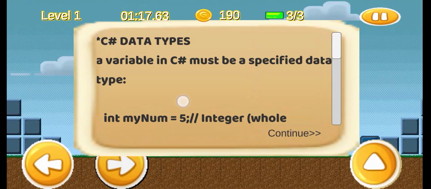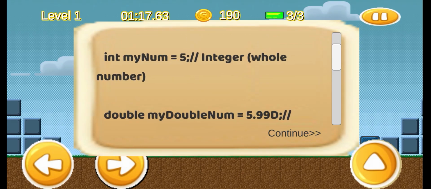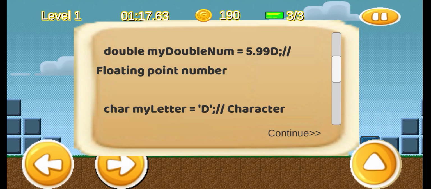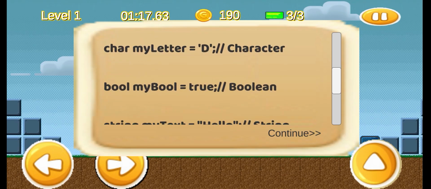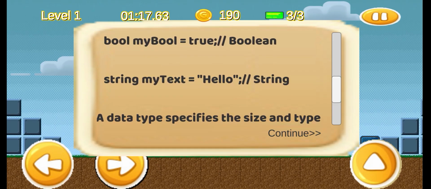So, C# data types. A variable in C# must be specified with a data type. int myNum = 5, and then double myDoubleNum, which is a floating point number, and then char, which holds a character, and bool, which must be either true or false, and string, which must have a string value.